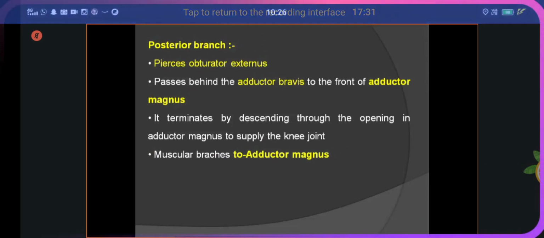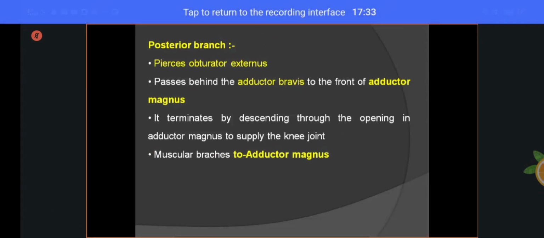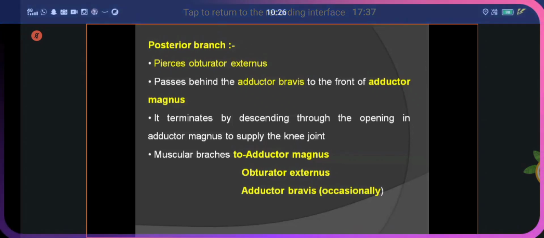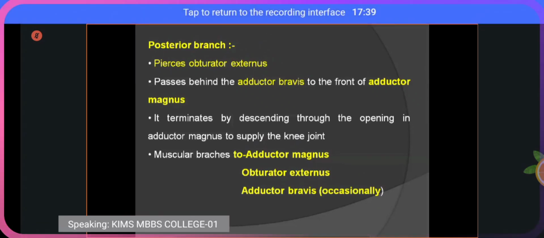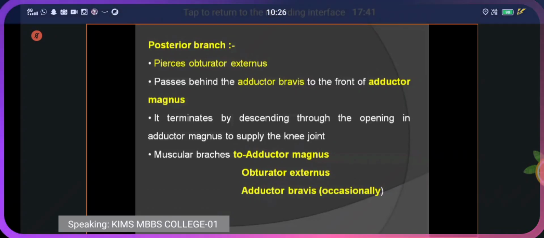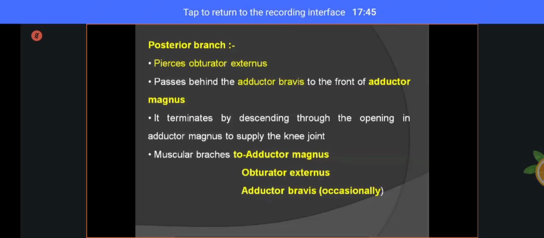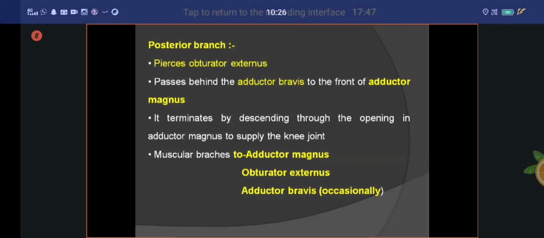Muscular branches to the adductor magnus, obturator externus, and adductor brevis occasionally. They are called branches of the posterior division. Branches of the posterior division. Are you clear? That is called your posterior division.